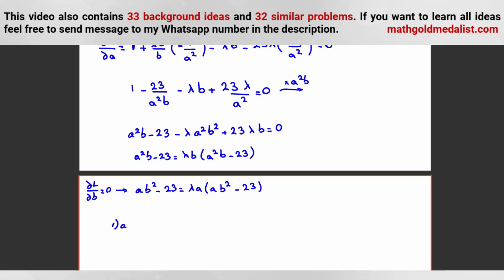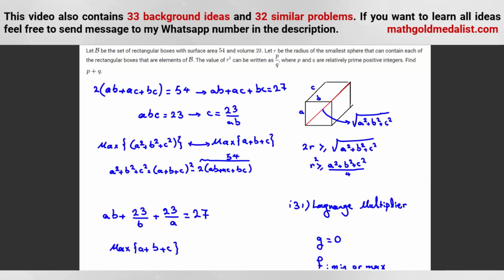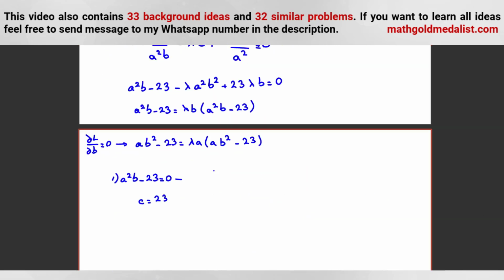Case 1. If A squared B minus 23 is 0, we know C was what? We've calculated C. C was 23 over AB here. I want to say in all cases, two of them will be equal: A is equal to B, or B equals C, or C equals A. By Lagrange multiplier, we can reach this result. So in this case, let's see which two of them are equal.